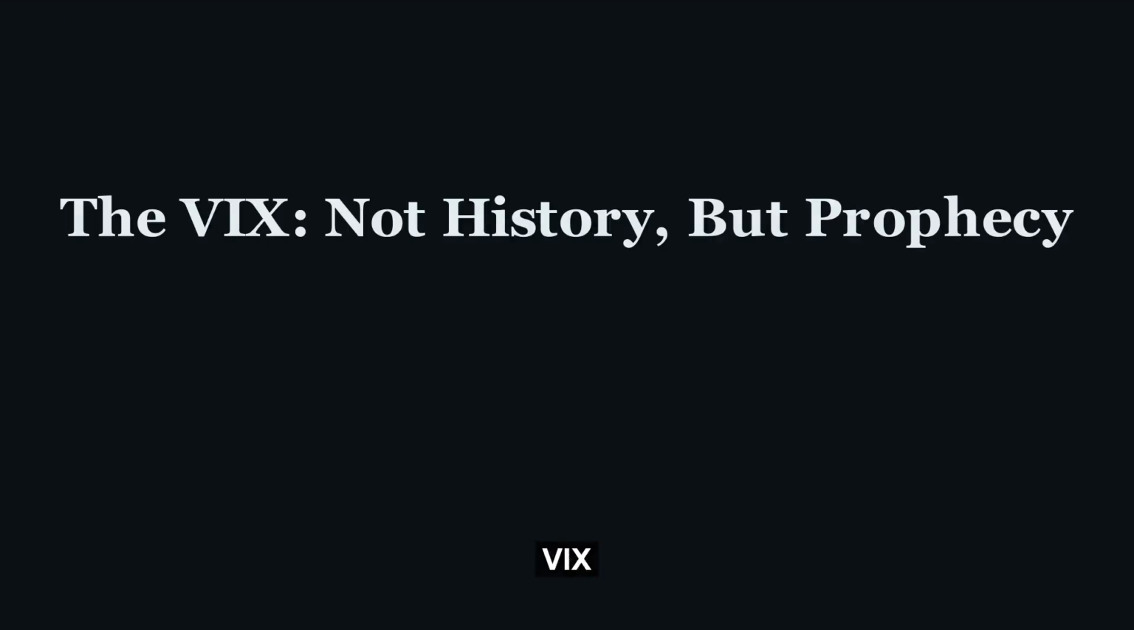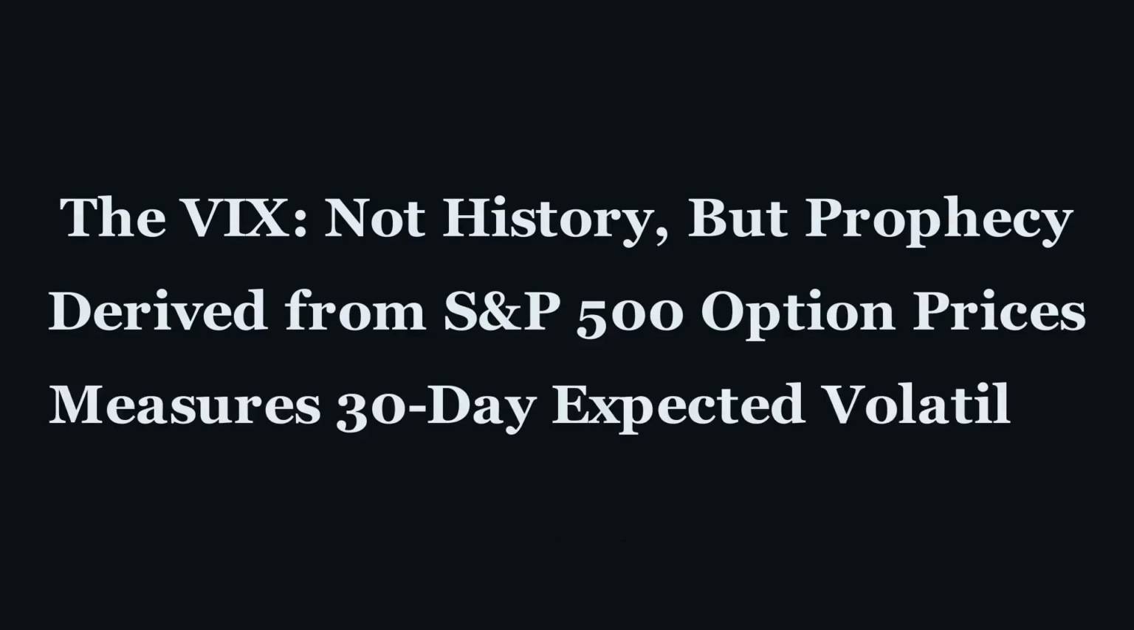At its core, the VIX doesn't measure past price swings. It's a forward-looking gauge, derived from the prices of a basket of S&P 500 options. Think of it like this: if everyone is buying insurance options against a future market crash, the price of that insurance goes up, and so does the VIX. It's the market's collective prediction of how much the S&P 500 will bounce around over the next 30 days.